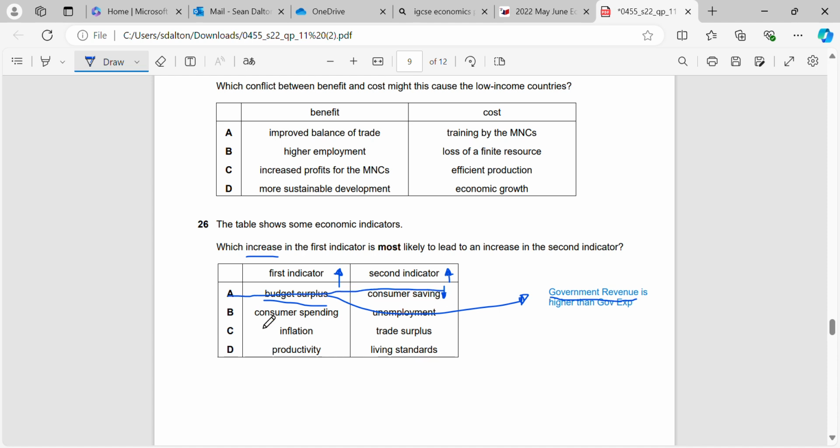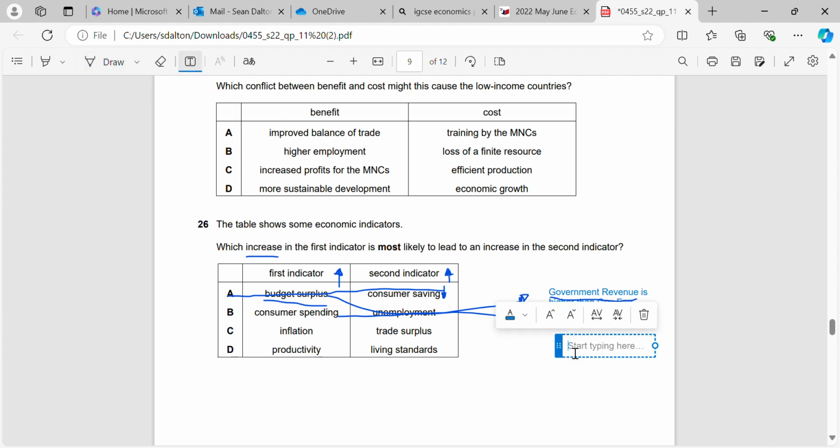Okay, the second one, if we have an increase in consumer spending, so if we bring this across here, an increase in consumer spending, that's a component of AD. So aggregate demand will move to the right. Okay, now what do we know about when aggregate demand moves to the right?